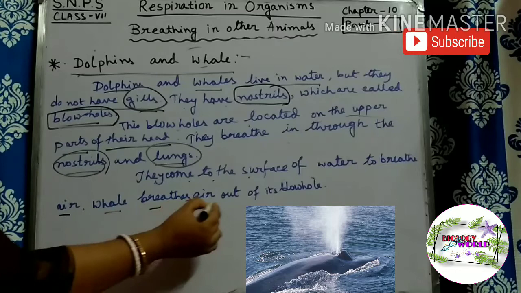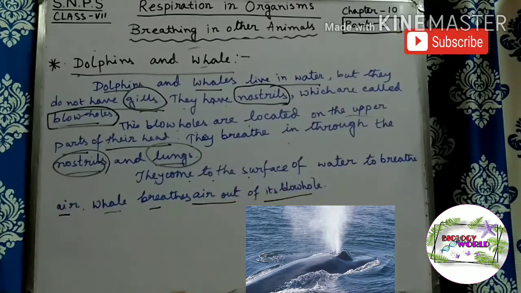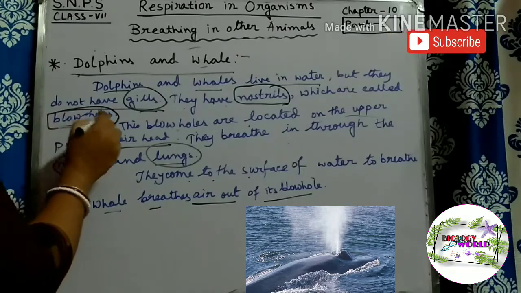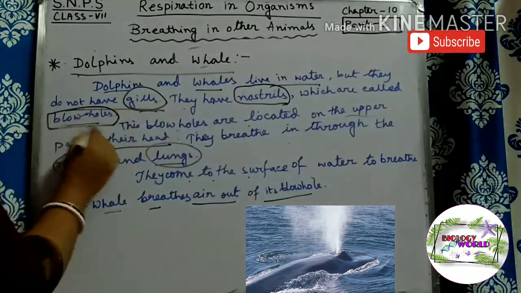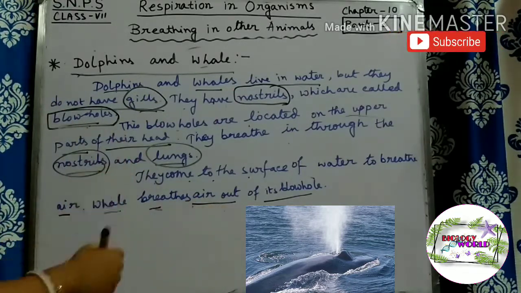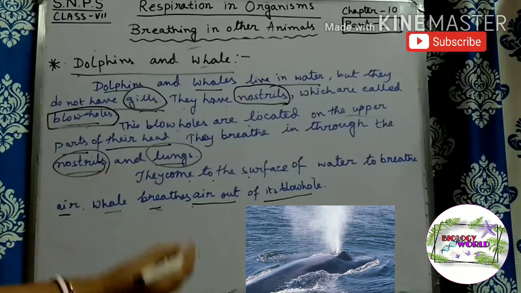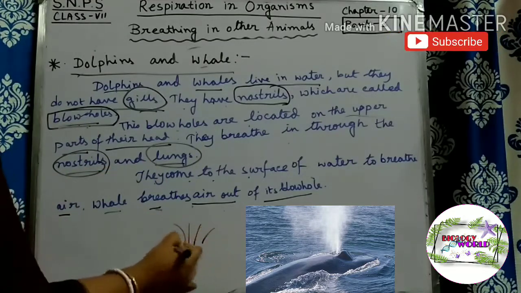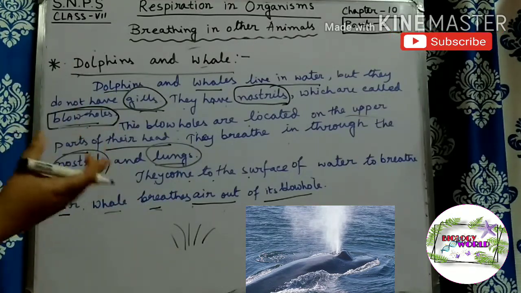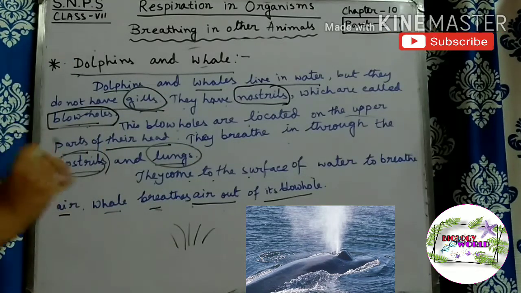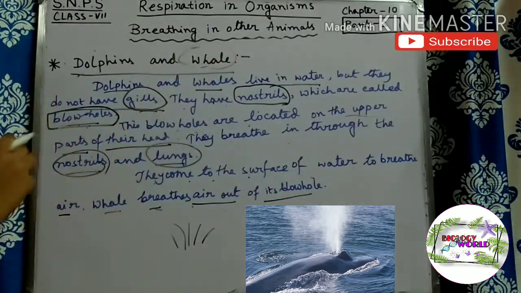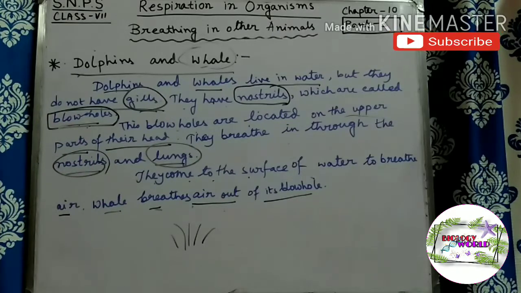Whale breathes air out of their blowhole. As we have seen here that whale have nostrils called blowholes. Whale breathes air out through these blowholes. This looks like spray. From many miles away, this can be seen. This is done by the whale. So, this is the breathing mechanism of dolphin and whale.